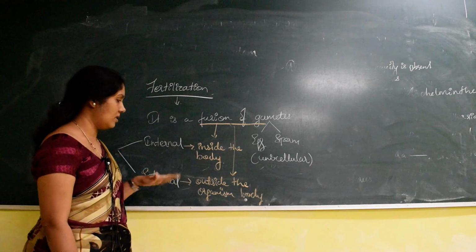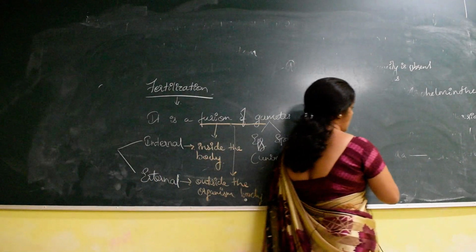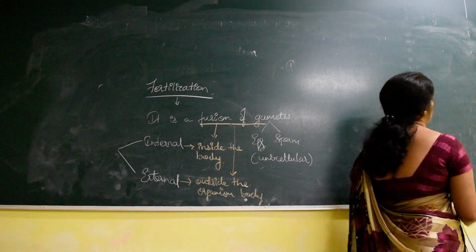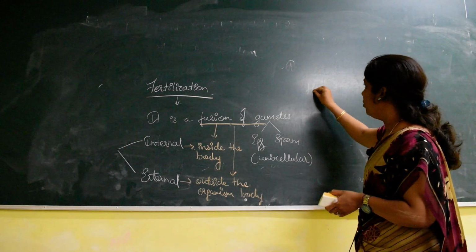Internal and external. Next, there is another word which we are going to come across in the animal kingdom chapter, that is hermaphrodite.